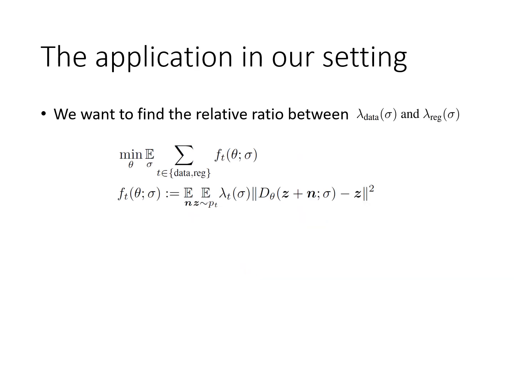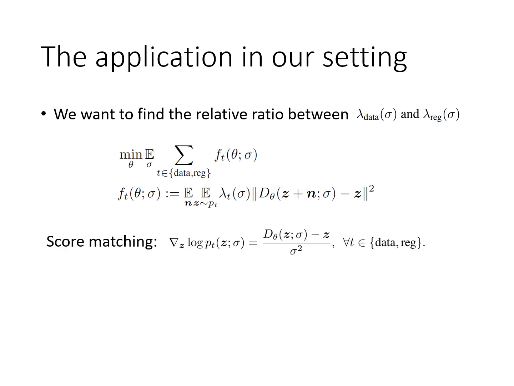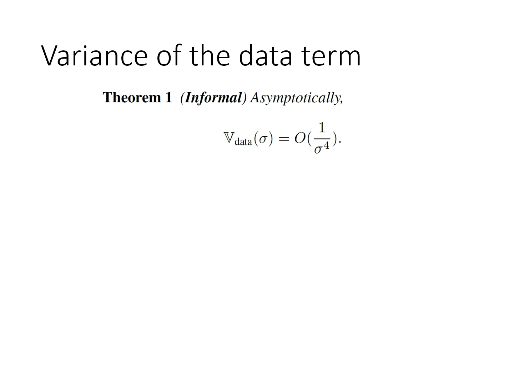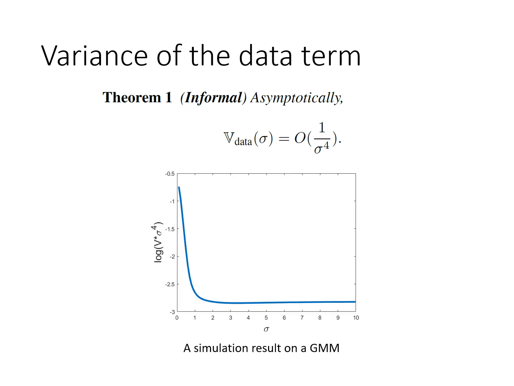In our setting, we use a similar result in which, when optimizing each term in isolation, d theta is linearly correlated with a gradient of log p. Because of this, we can quantify the variance using the ground truth distribution as a surrogate distribution. For the discrete data distribution, this is the result, and it is justified empirically.